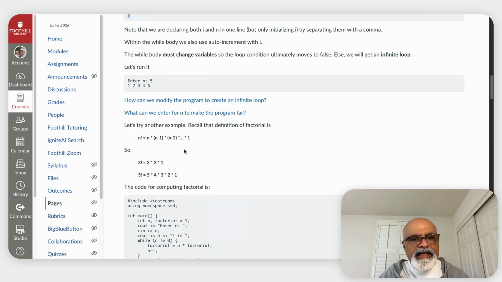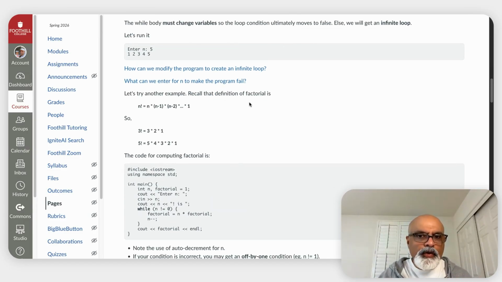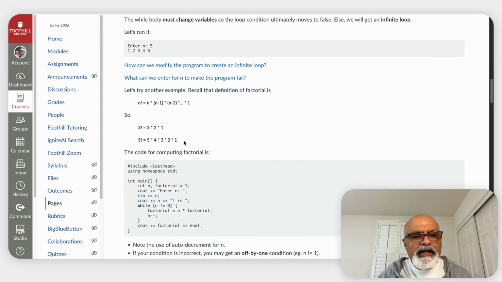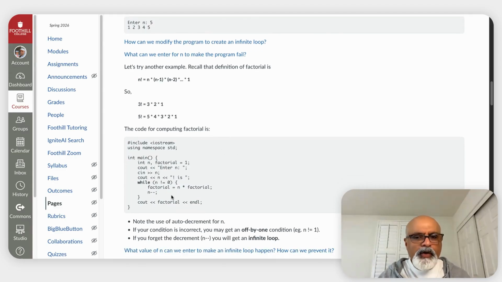Now let's take another example. Here we have the factorial example. Factorial is another good one to use a while loop for. If you remember, n factorial is n times n minus 1 times n minus 2, all the way down to 1. So 3 factorial is 3 times 2 times 1. 5 factorial is 5 times 4 times 3 times 2 times 1. The code for computing factorial is below.